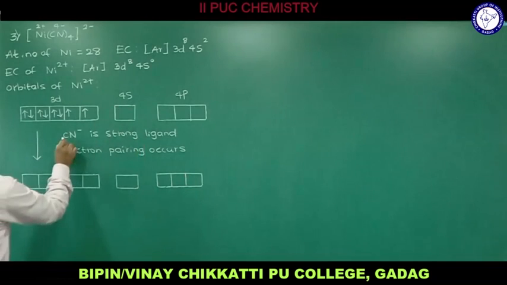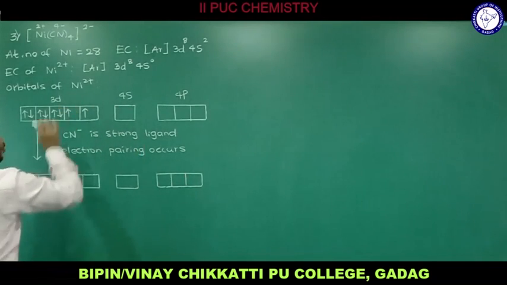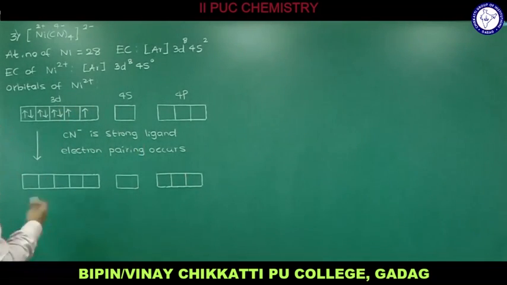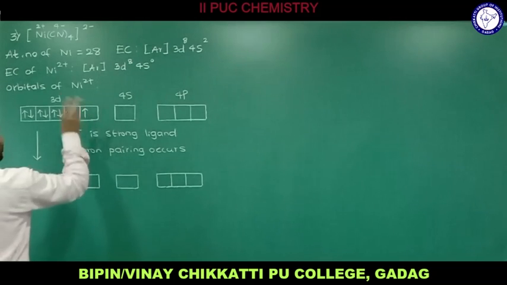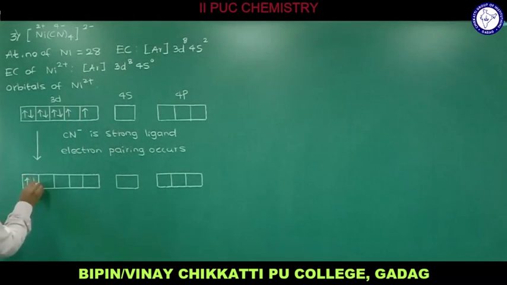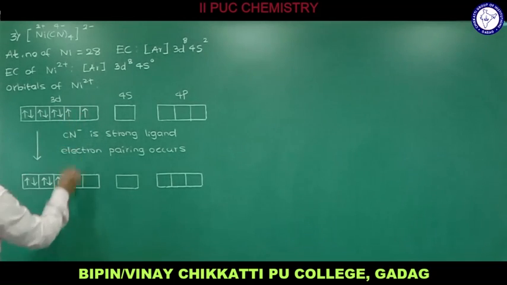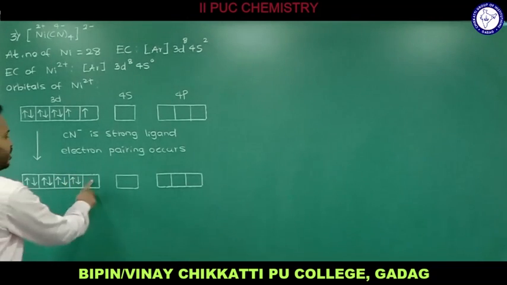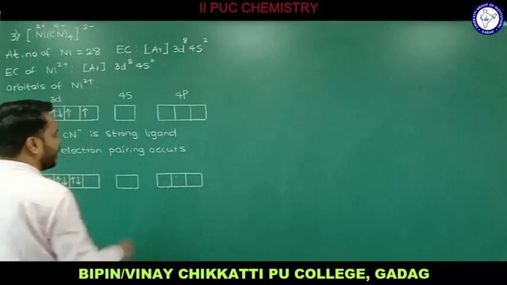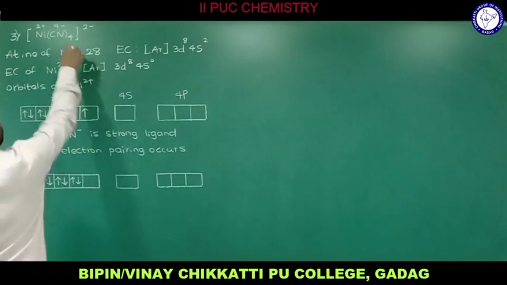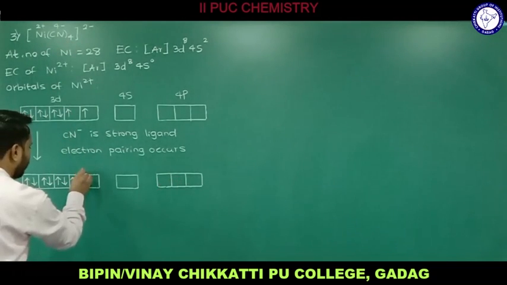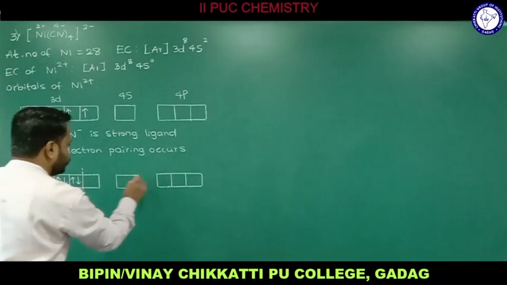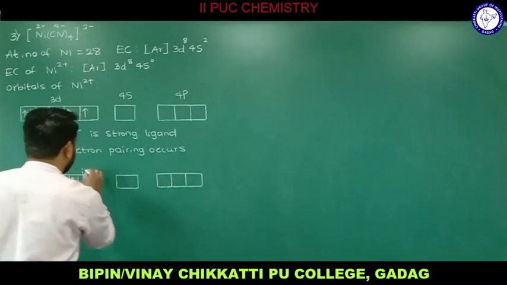Since CN minus is present, there is a pairing of electrons against Hund's rule. Three single electrons means we get one pair. The first 3 orbitals are already completely filled with a pair of electrons, so now these two will undergo pairing. Now we have 5 vacant orbitals, but the coordination number is 4, therefore I need only 4. Only these vacant orbitals I consider.